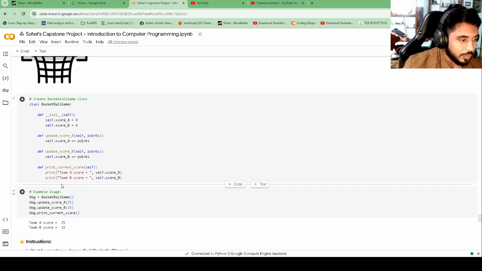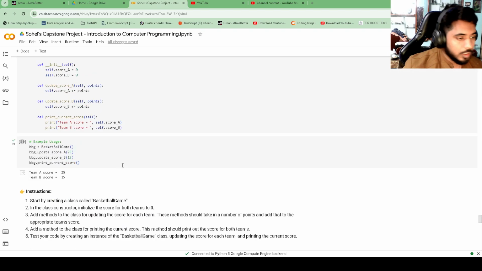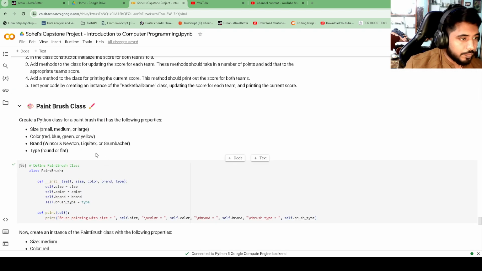I've created an instance of the class named BBG, and then I'm updating the score of team A to 25, updating the score of team B to 15, and then printing the score. So I can see that the team A score and the team B score have been updated and the output is coming properly. So this is the second problem.